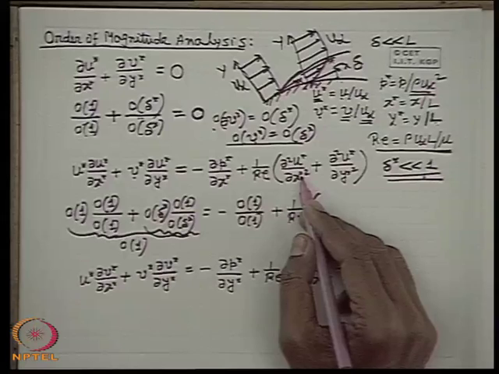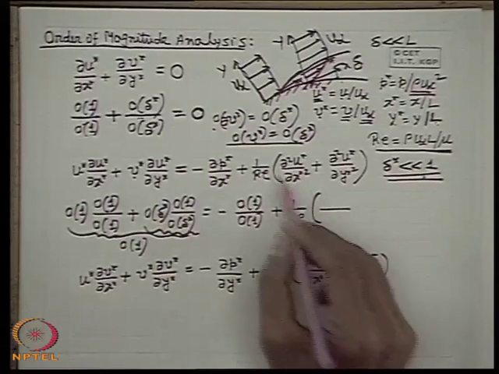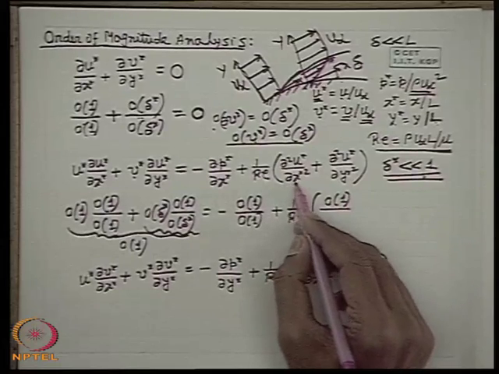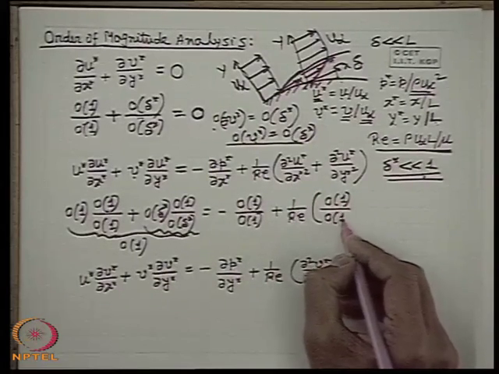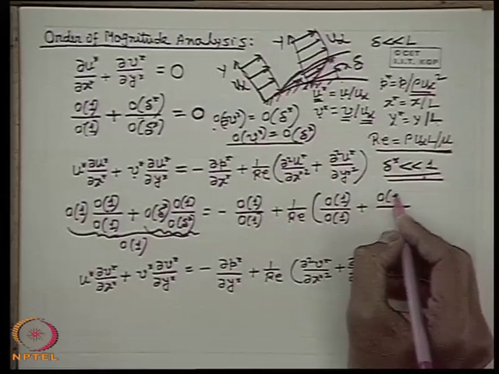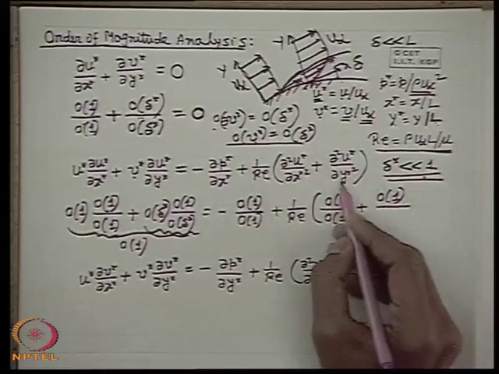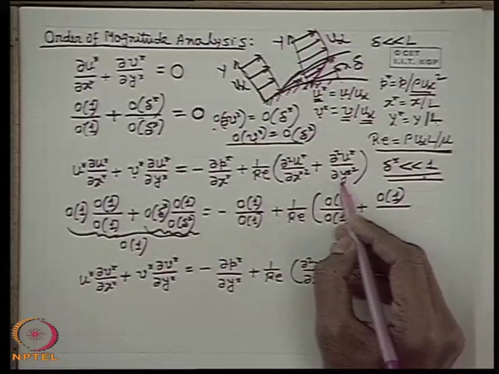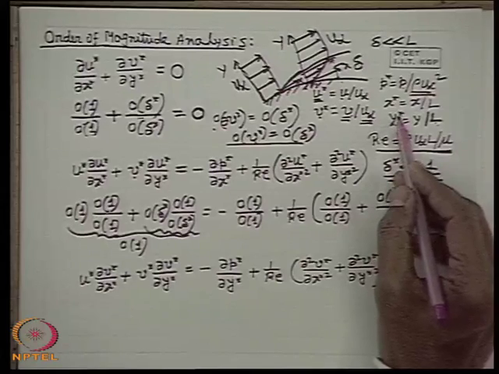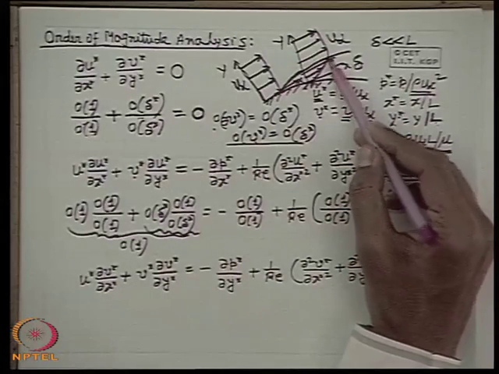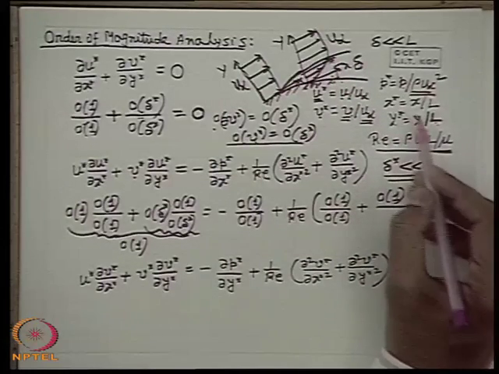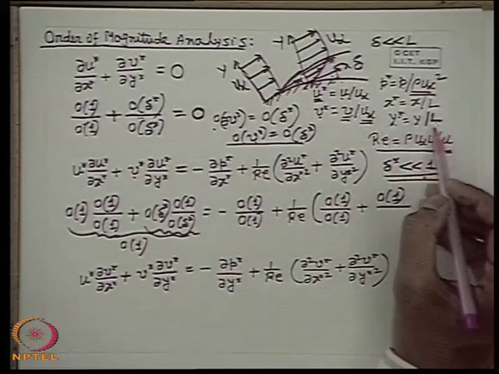Now, let us find out the order of del square u star by del x star square. Del square u star means the order of u star, that is equal to the order of 1, and del x star square is also of order 1. What is the order of this quantity? Del square u star is of order 1, because the numerator is the order of u star. Now, delta y star square, so it will be the order of y star square. What will be the order of y star? Delta y star means the change in the y coordinate, which is 0 to delta within the boundary layer. So, the change in y star will be delta by L, that is, the change in the delta star.